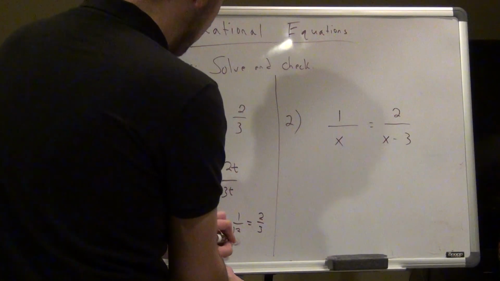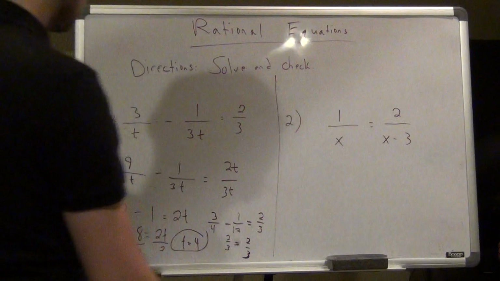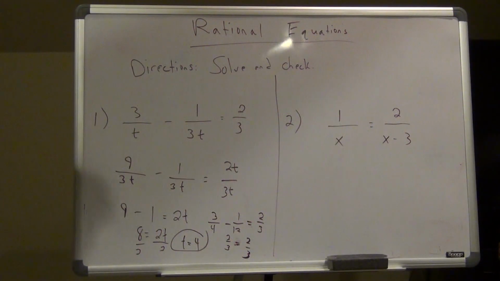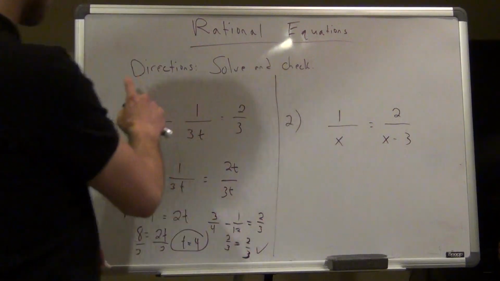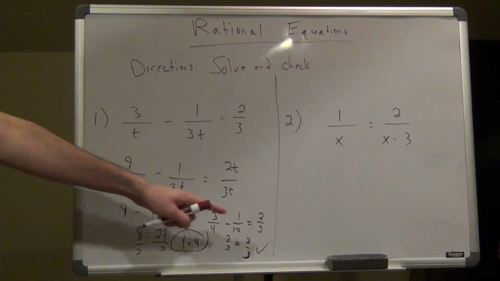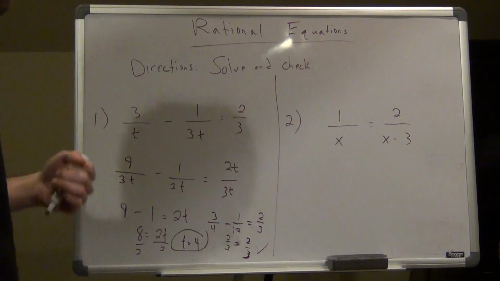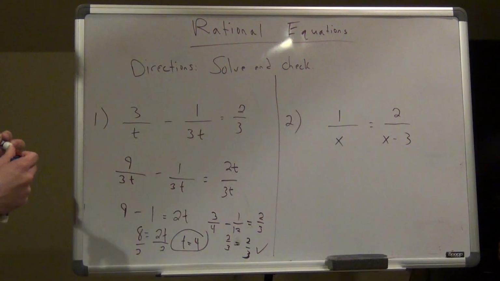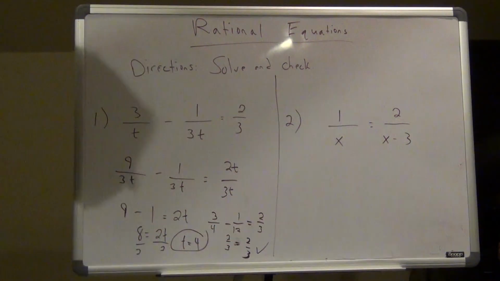So t equals 4 is my answer. So I do have a solution here. Again, when I do 3/4 minus 1/12, I get 2/3. These should be equal. I should be able to plug 4 in and get the same thing on either side. So again, you always have to check. I know it's annoying, but you have to check to make sure it's an answer. So t equals 4. That's my answer there. All right? So that's the first problem.